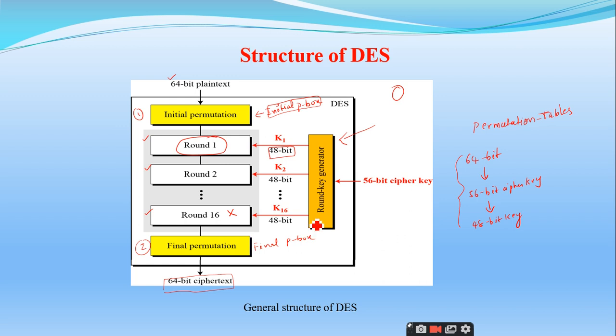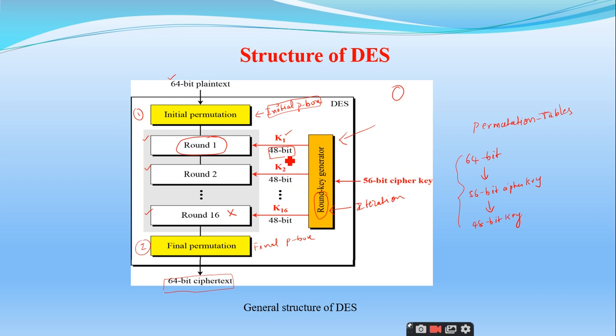So the round key generator is a component which generates the key for each and every round. Round means, again, don't get confused, it is nothing but iteration, whatever you like, you can call it. So you can observe here that every round has a different key: K1 is for the first round, K2 is for the second round, K16 is for round 16.